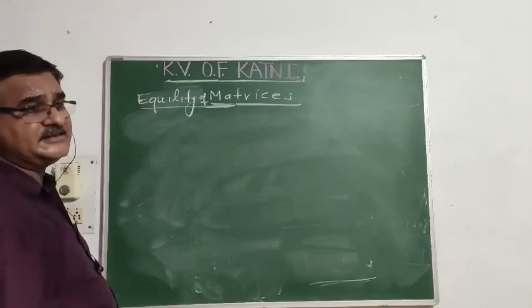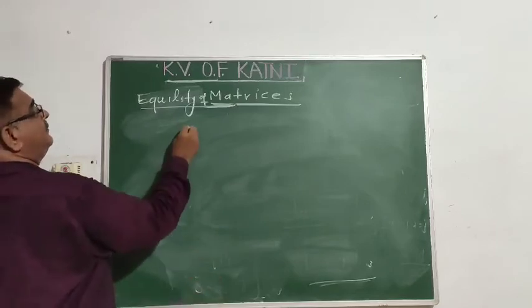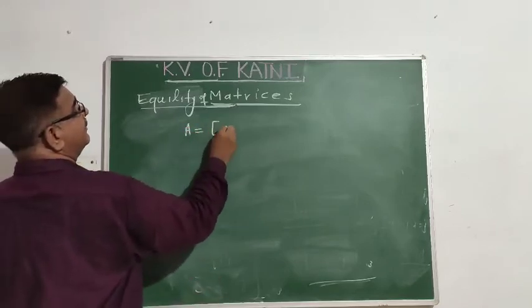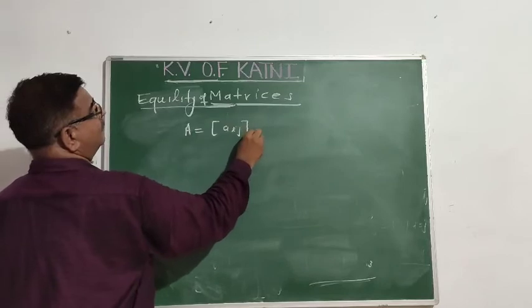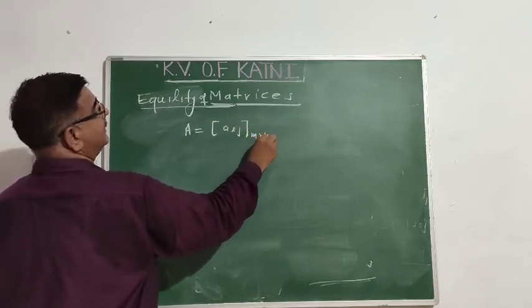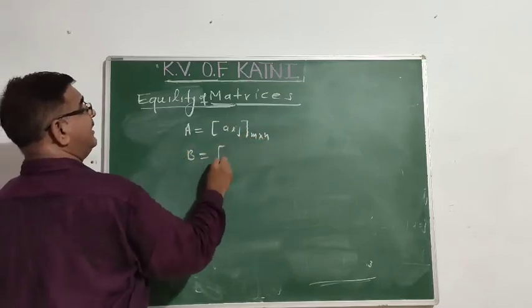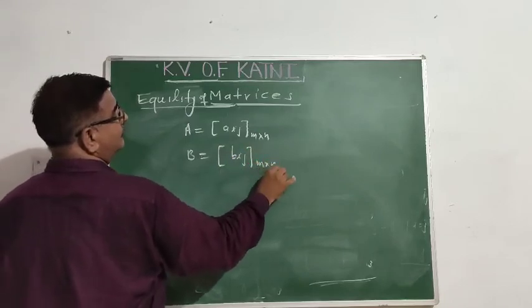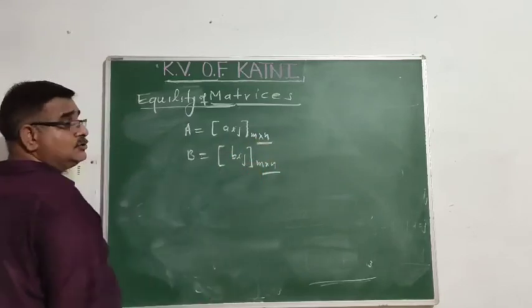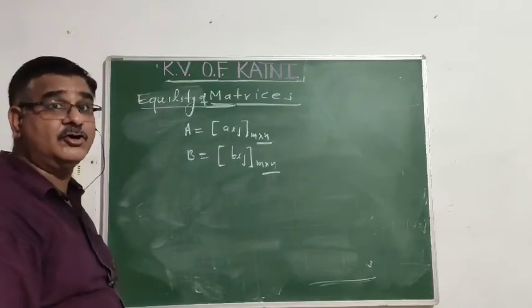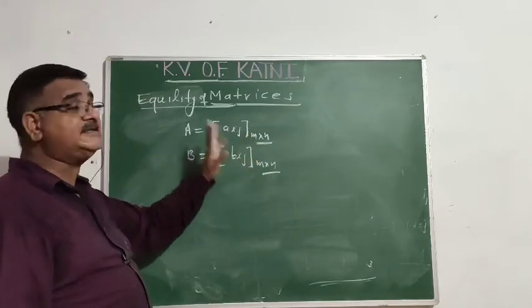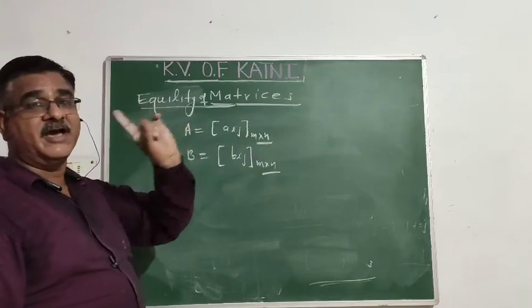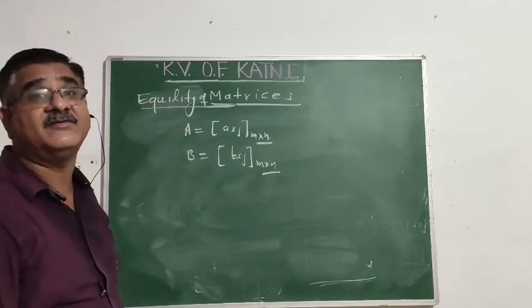Equality of matrices. If you have two matrices, suppose you have a matrix A of order m cross n, and B is another matrix. Its order is also m cross n. So the necessary condition for the equality of two matrices is that their order will be the same. If their orders are not the same, then they are never equal.